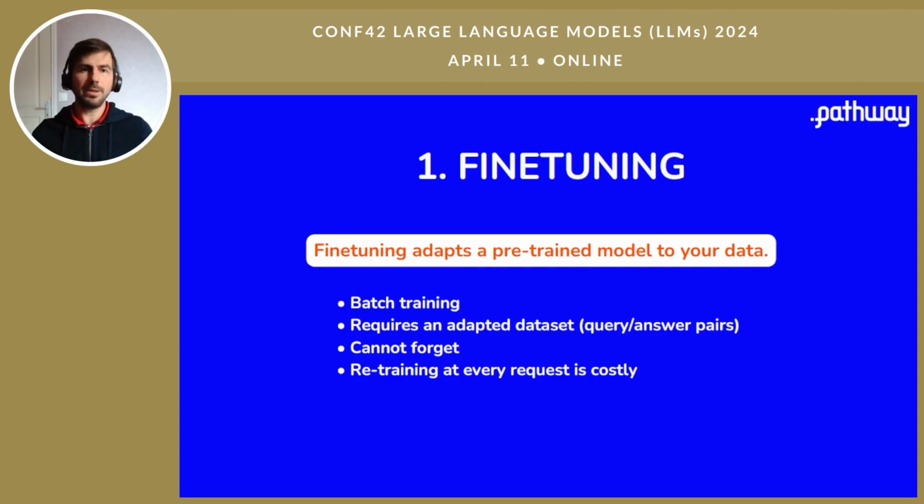So it's batch training: you need all the data at once and you train on it. One issue is that it requires an adapted data set. You cannot train over any kind of data, it has to have a particular schema.